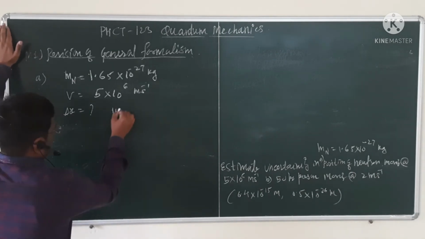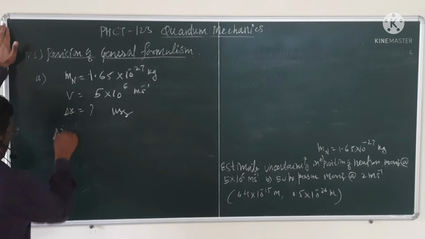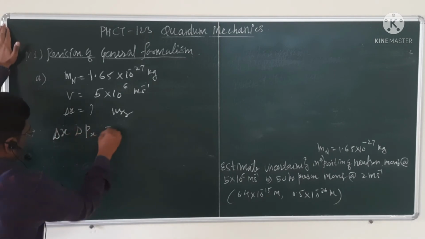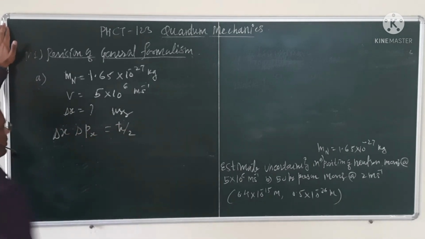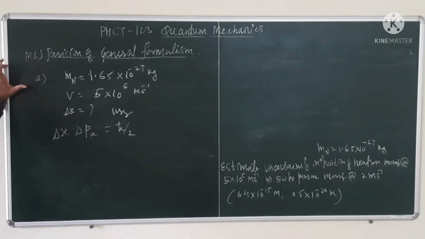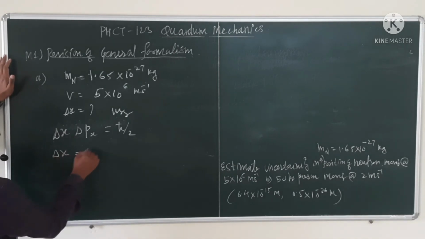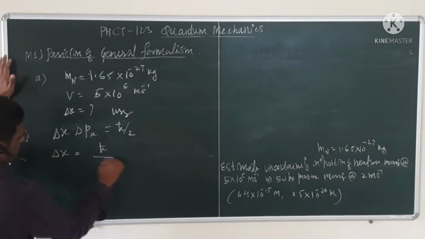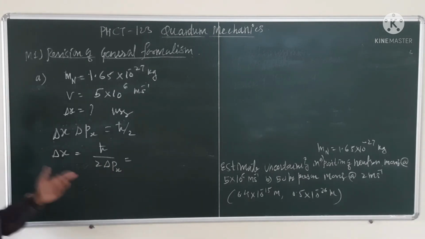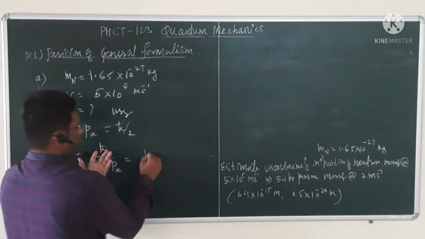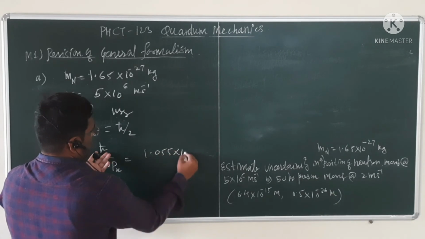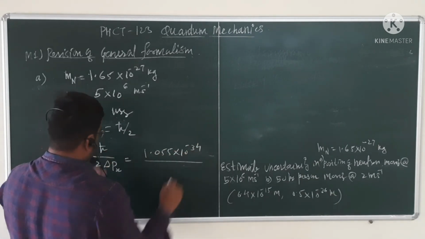So using the uncertainty relation, delta x delta px is greater than or equal to h cross by 2. We are taking the lower limit, so it is equal to h cross by 2. So delta x is equal to h cross divided by 2 times delta px. Here the value of h cross is 1.055 times 10 raised to minus 34.